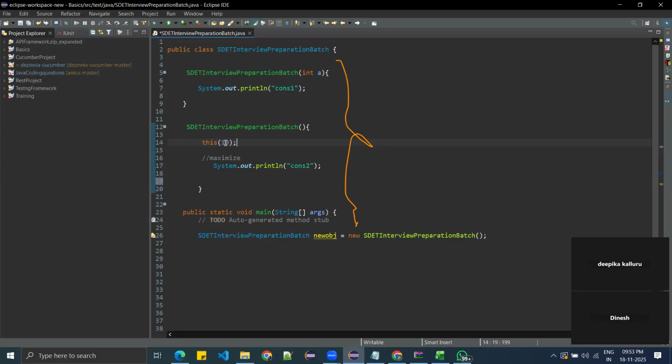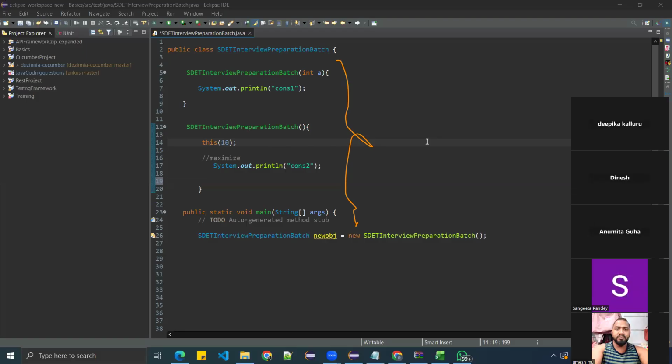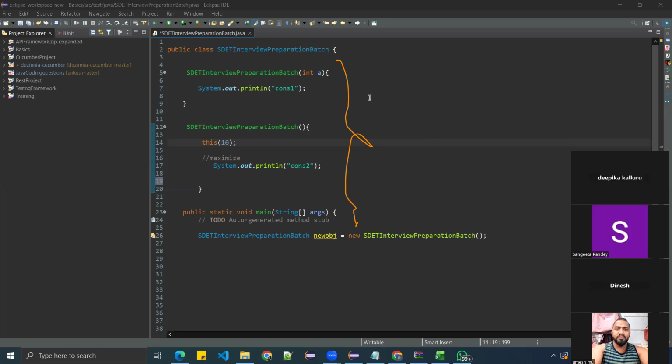Now one more interview question. Can we keep the constructor as final? Can someone raise your hand who wants to answer this question? No, wait, let me give an option to another one. Anyone, can we keep a constructor as final? Yes, Anumita. Can we keep the constructor as final? No, we cannot keep constructor as final. Okay, very good. Why? Tell me why.